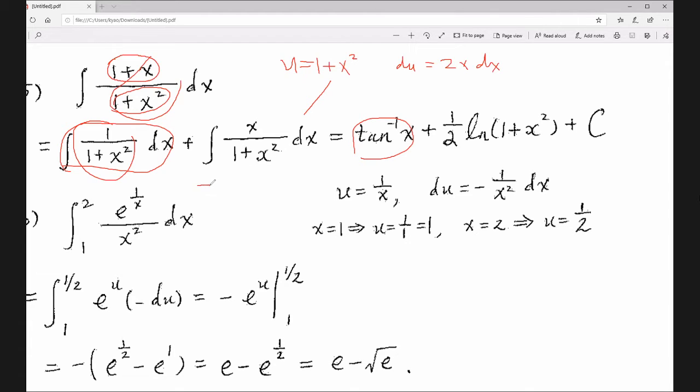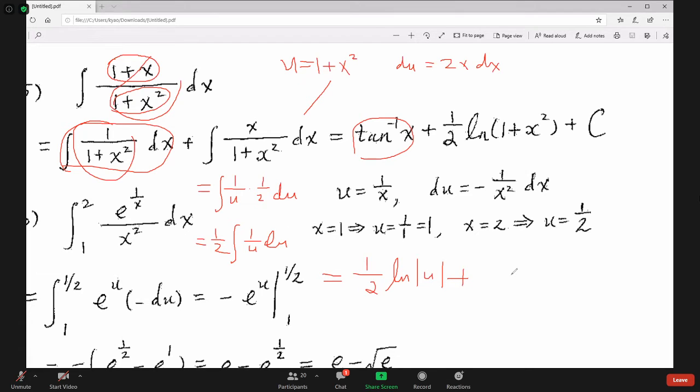So here you can write this as what? 1 plus x squared is u, so it's 1 over u, right? And x times dx, x dx, is 1/2 du, right? So this is the 1/2 scalar put outside, and inside is 1 over u du, right? Now this is easy. The antiderivative for 1 over u is straightforward. Antiderivative, not derivative, okay? 1/2 ln absolute value of u plus c. For the second part, okay, for this part, now put u back.